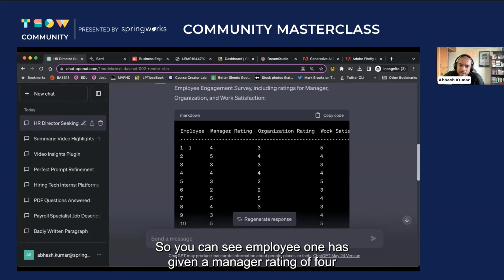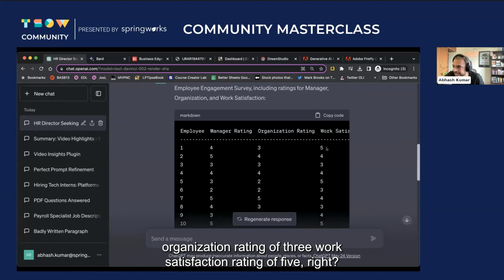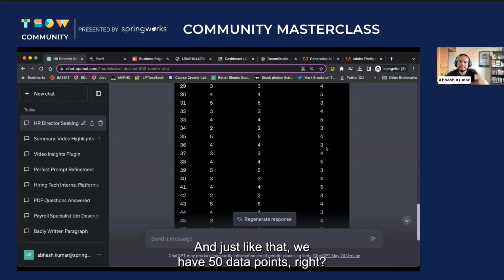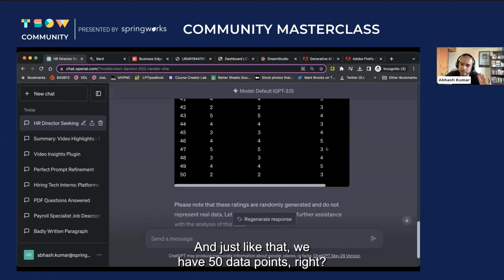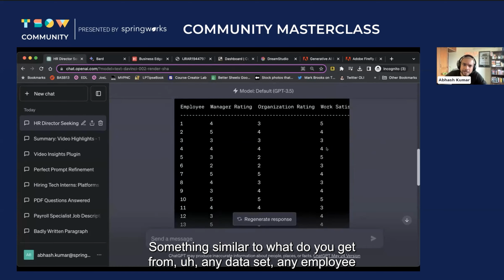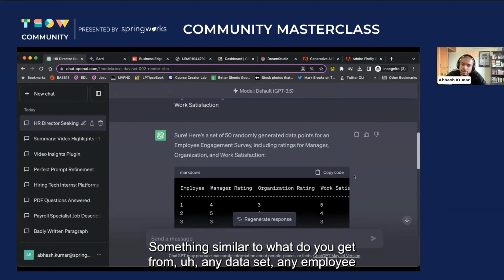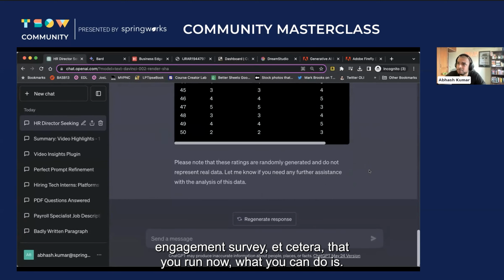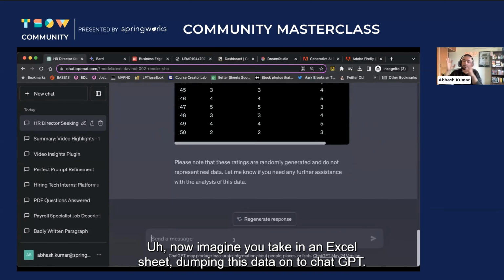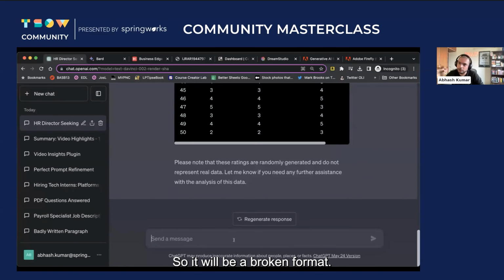So you can see employee 1 has given a manager rating of 4, organization rating of 3, work satisfaction rating of 5, right? And just like that, we have 50 data points, something similar to what you get from any data set, any employee engagement survey that you run. Now imagine you taking an Excel sheet, dumping this data onto ChatGPT. It will be a broken format.